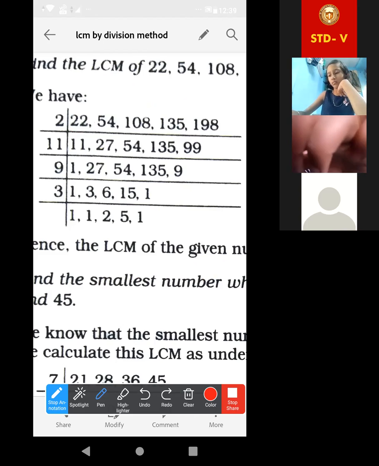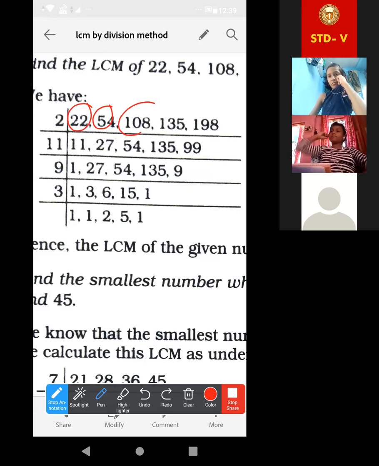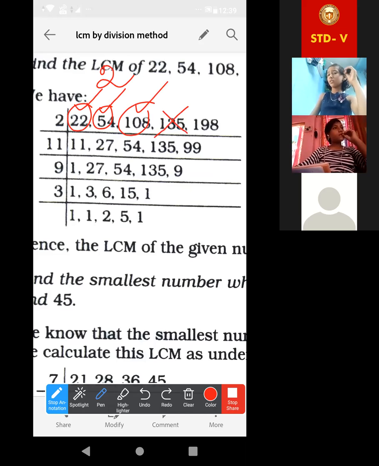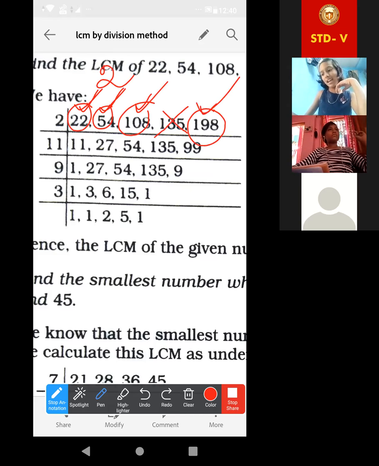Now, what to do? If we are not getting, then look at the majority. Suppose we can take that number which will divide most of them. Look, if we are taking 2, 22 is divisible by 2. 54 is divisible by 2. 108 is also. But only 135 is not divisible by 2. Again, 198 is divisible by 2. Yes, though? Look, majority wins. How? Here 22, 54, 108 and 198, these 4 numbers are divisible by 2. That means you can take 2.